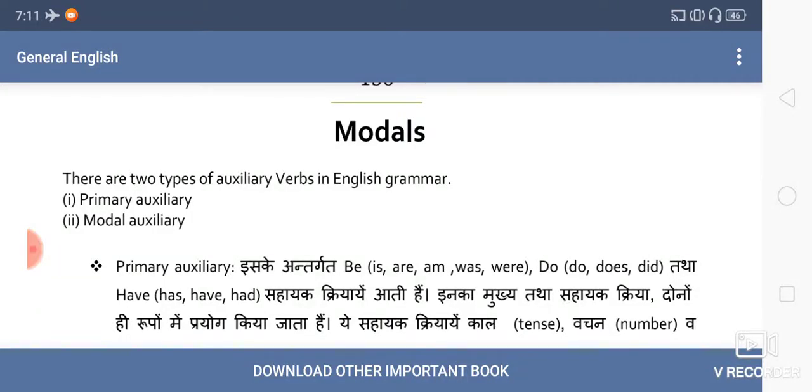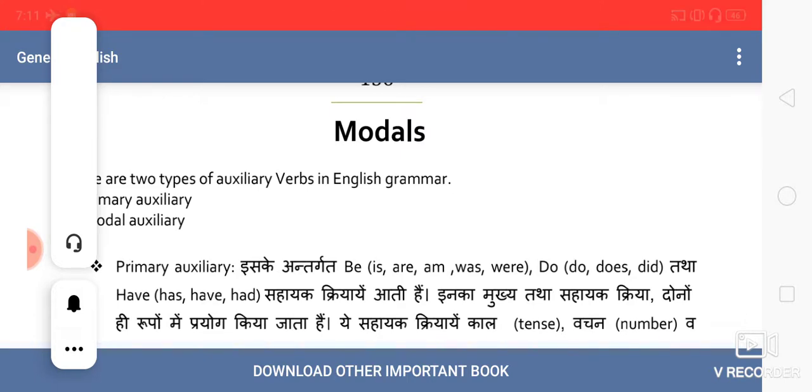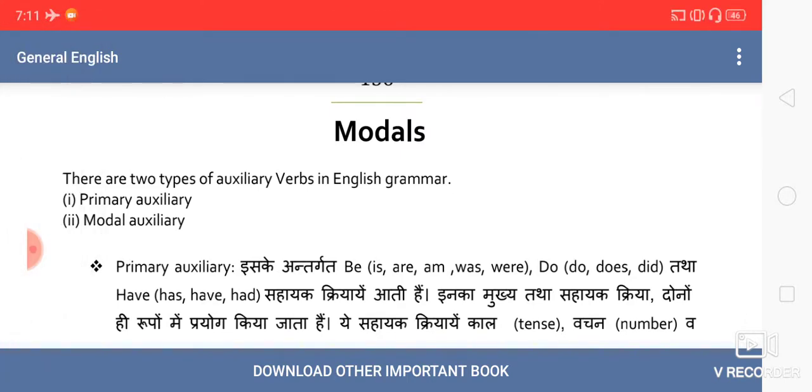Hello students, in today's video we'll talk on modals. Modals are auxiliary verbs basically which are used to express the mood or attitude of a speaker or the subject. And one thing we must notice is that they are always followed by a main verb.